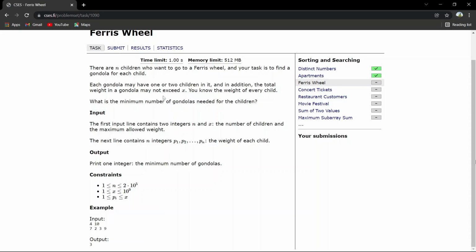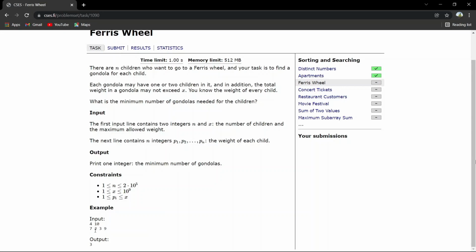Okay, so let's see this input, like n is 4 and x is 10, and the children weights are 7, 2, 3 and 9. So for the first gondola you can place the child with weight 9. Now you can't place any other children in that gondola as the sum of their weights will exceed 10.